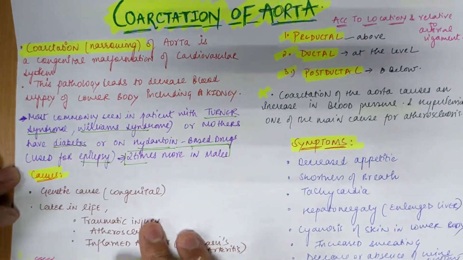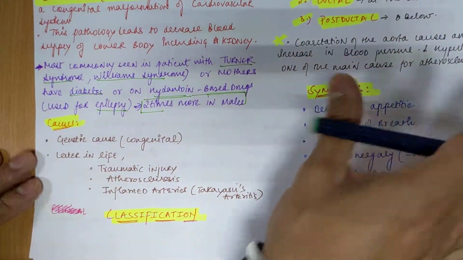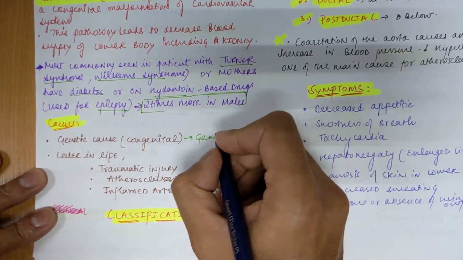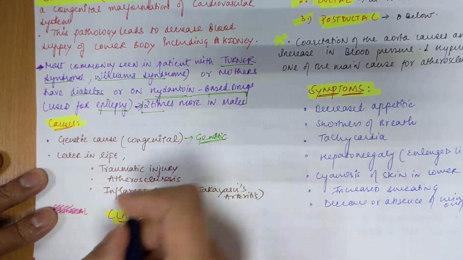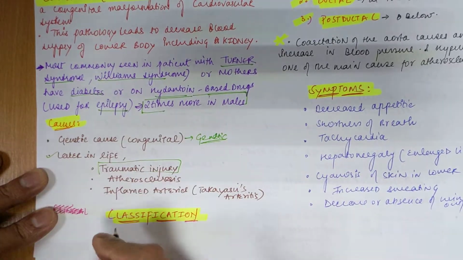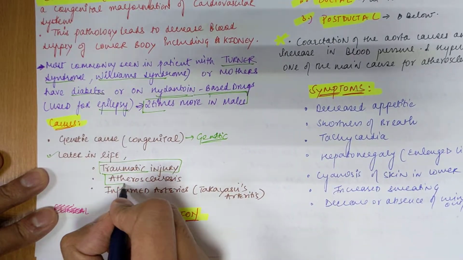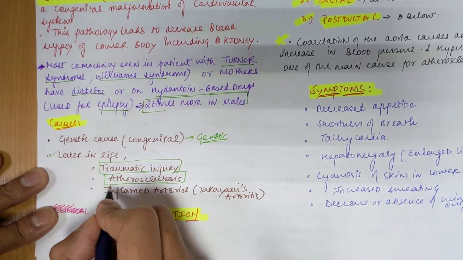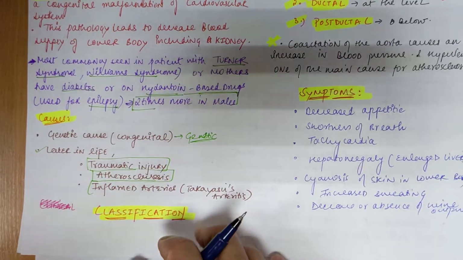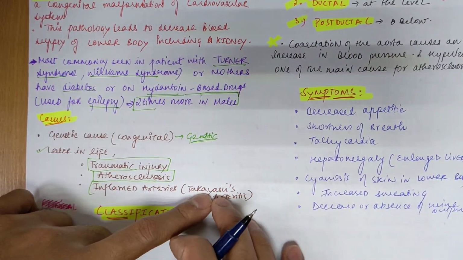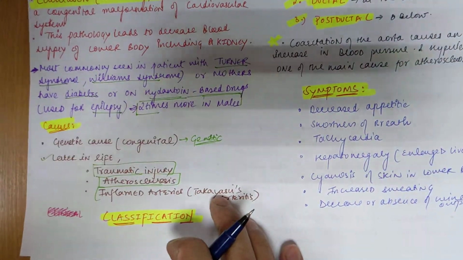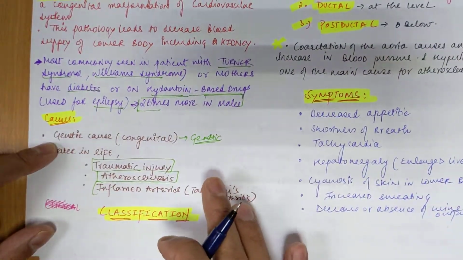Now let's see the causes of coarctation of aorta. The first cause will be the genetic cause, that is by birth, that is congenital. Later in life it can develop due to any traumatic injury in the region of your chest, or if the patient has atherosclerosis. Atherosclerosis development can also lead to narrowing of aorta, and if there is any inflammation in that part of the arteries, there is one pathology, Takayasu arteritis. In that case, there can be development of coarctation of aorta.